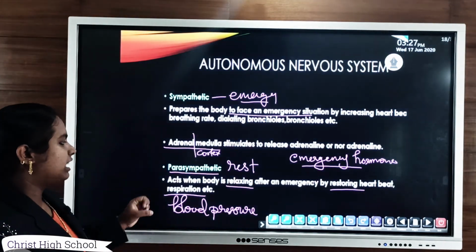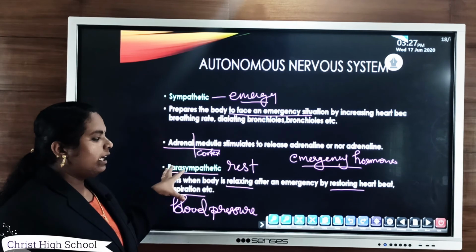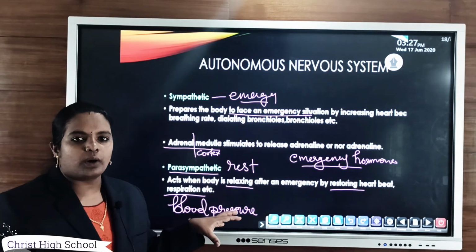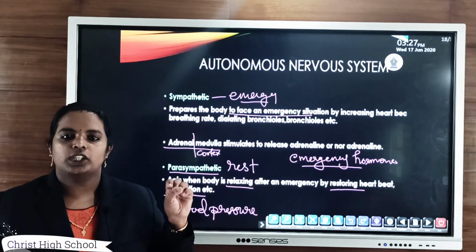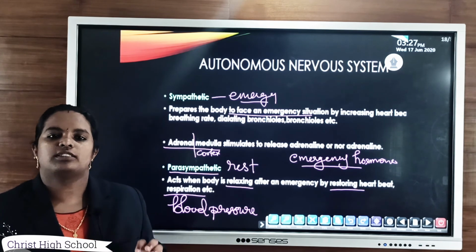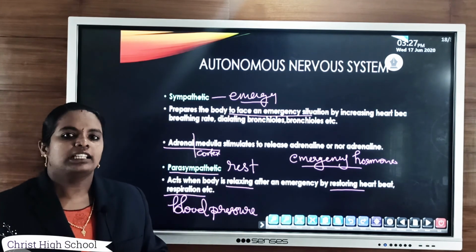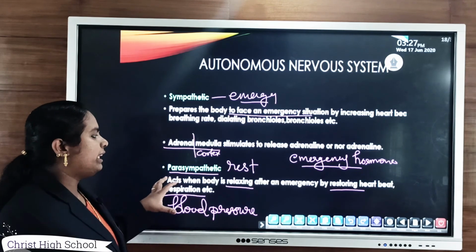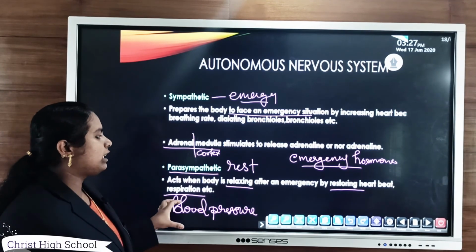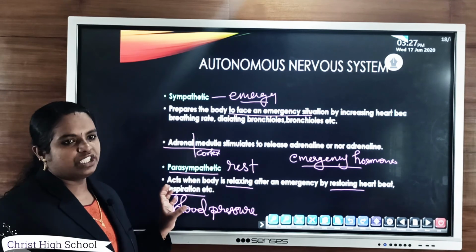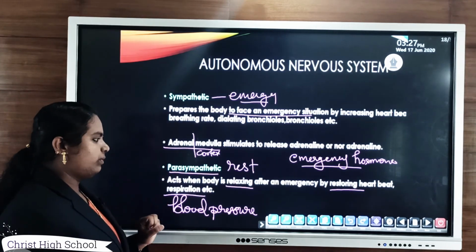So the parasympathetic nervous system helps to restore normal heartbeat, normal respiration rate, as well as normal blood pressure after an emergency situation.